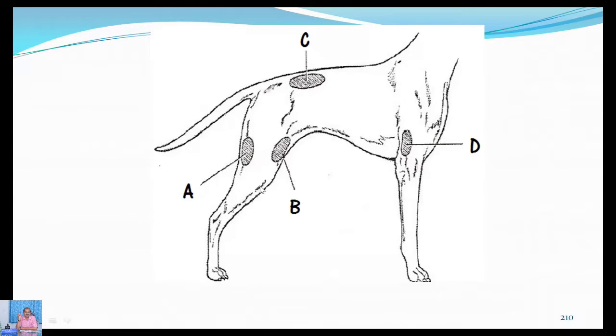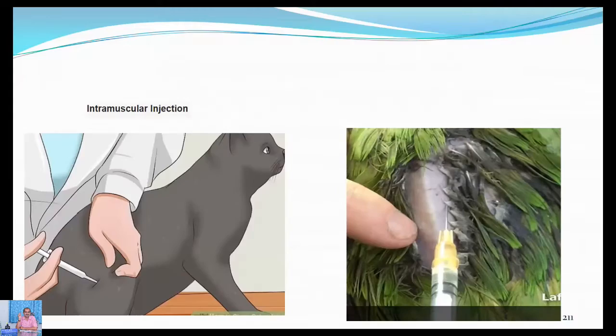You have to remember why anatomy is taught to you: to remember which muscles are located in which location. The quadriceps muscle is actually a strong muscle required by dogs for running and weight bearing, so that muscle is used for the intramuscular injection.